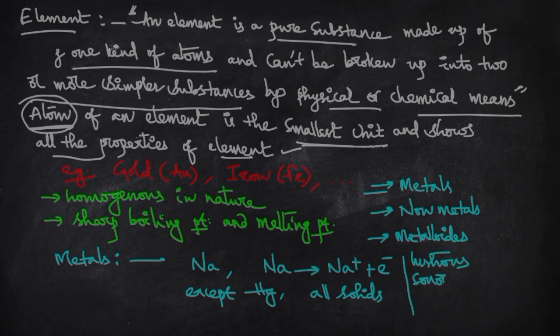They show sonority, meaning if you beat them with something like a hammer, they give a ringing sound. All metals are malleable, meaning they can be hammered into thin sheets. Metals are ductile, meaning they can be made into wires, and they are good thermal and electric conductors.